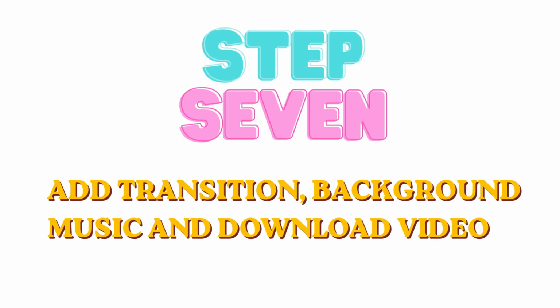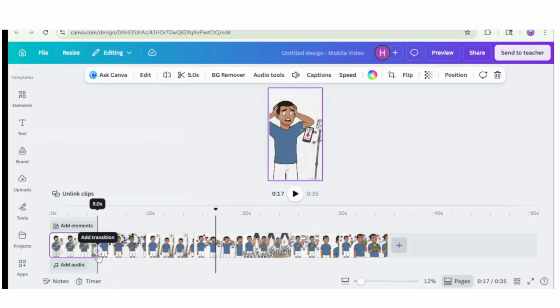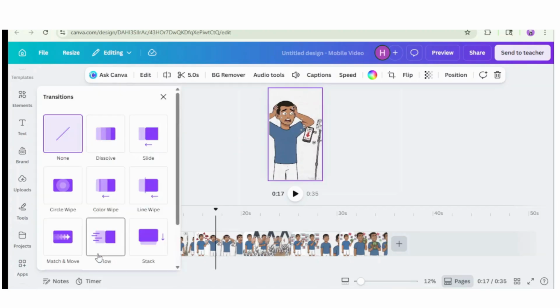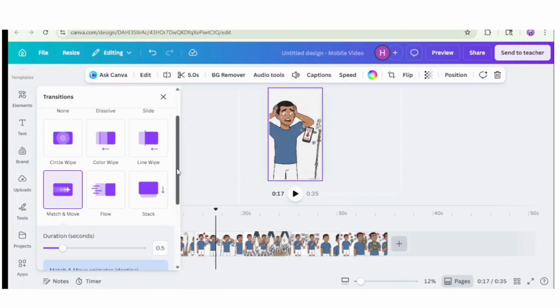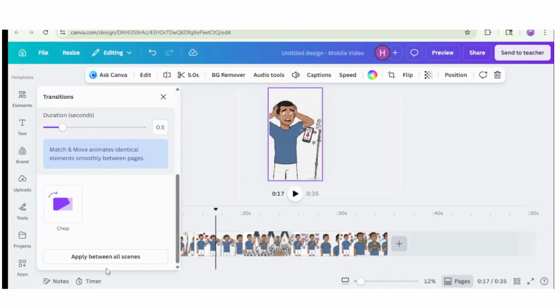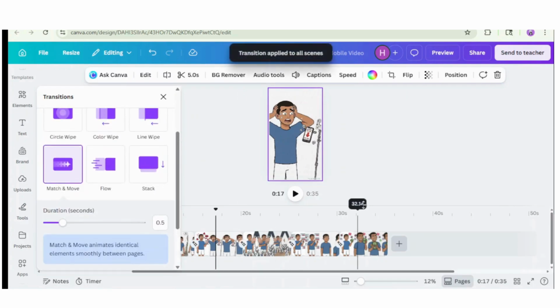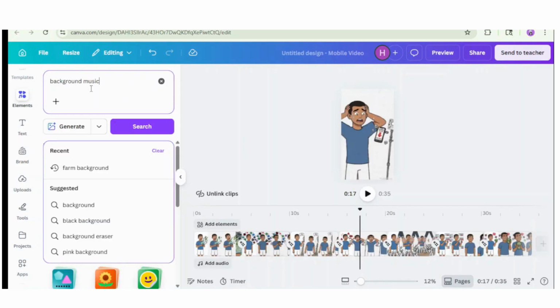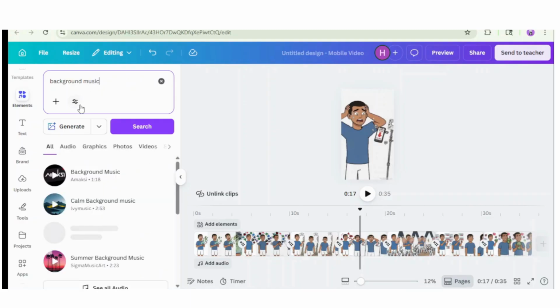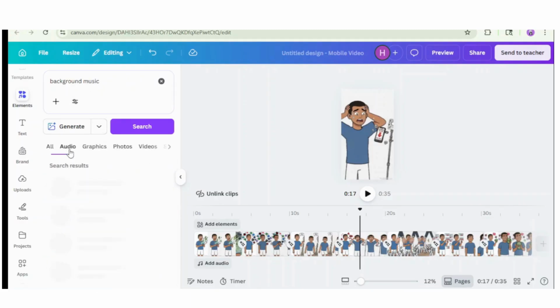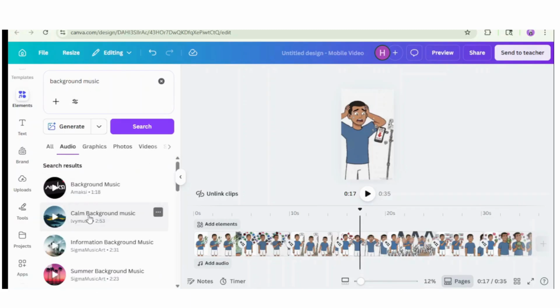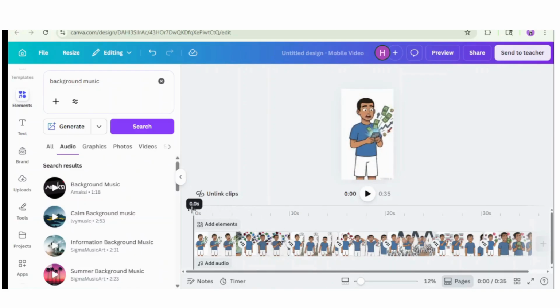Step 7. Add transitions and background music, and download. To make your video more engaging, click on the timeline in the space between the video clips, add a transition, and apply it to all pages. Similarly, search for background music by clicking on the Elements tab in the left menu bar and selecting background music under the audio section, and add it by dragging and dropping it to the timeline.